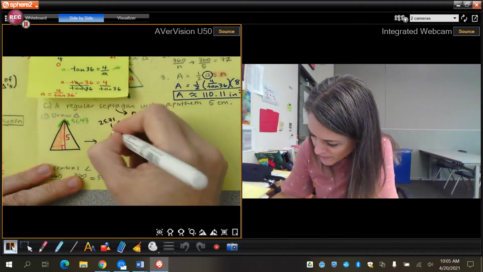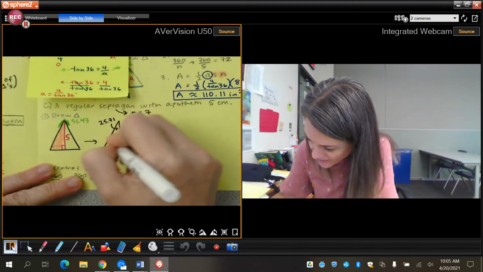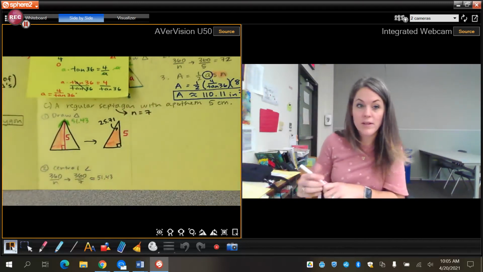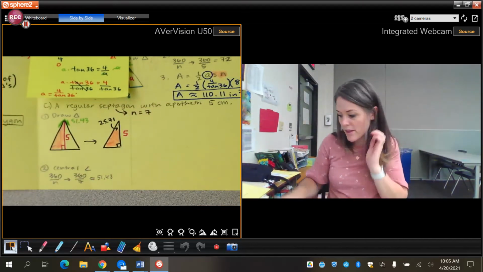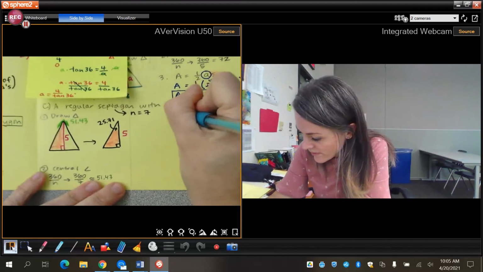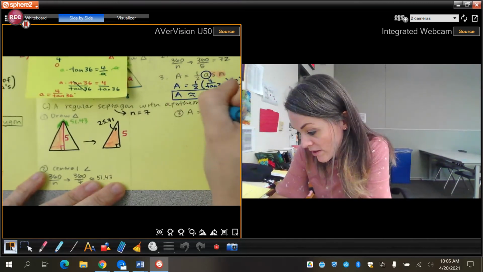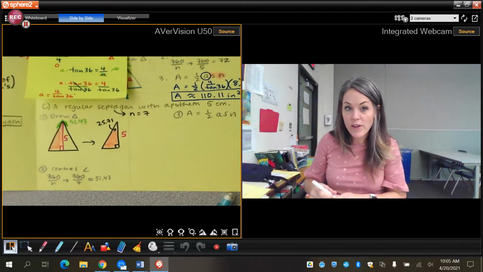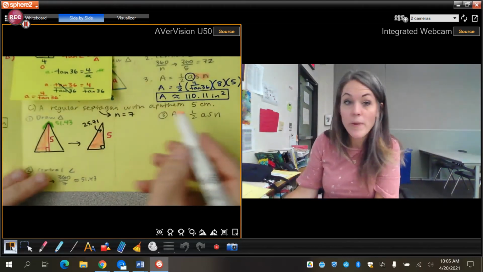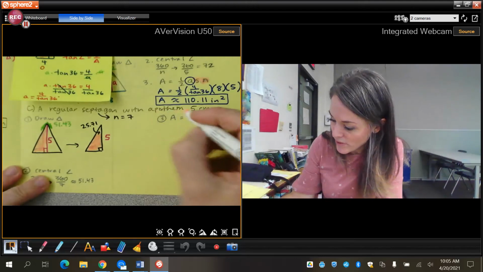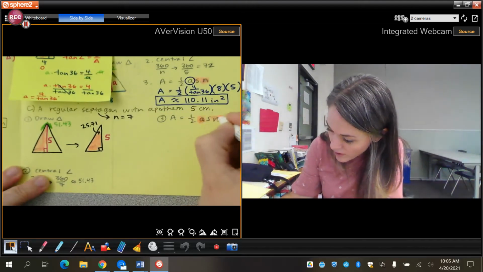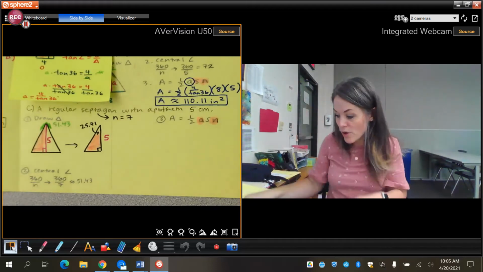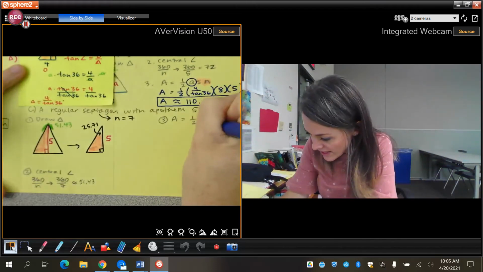So they're not always going to be nice values. That's okay. We're still just going to use what we know to help us solve. Okay. Then the third thing, right, is always to figure out what we need to solve for. So 1/2 ASN. If I look at that, I know my apothem's length, right? It's 5. So I know the apothem. And you always know the number of sides. I know the number of sides is 7. What I don't know in this case is the side length.